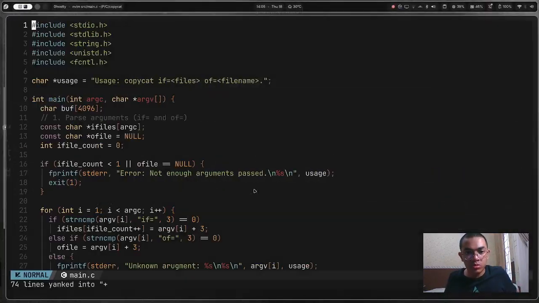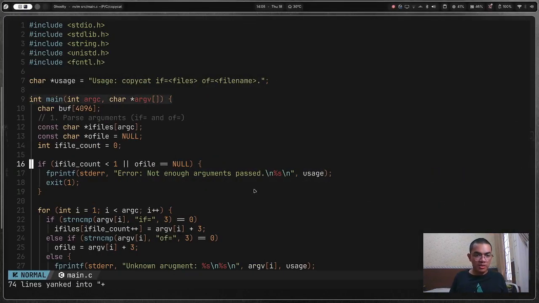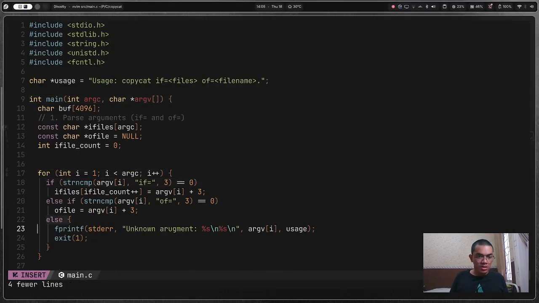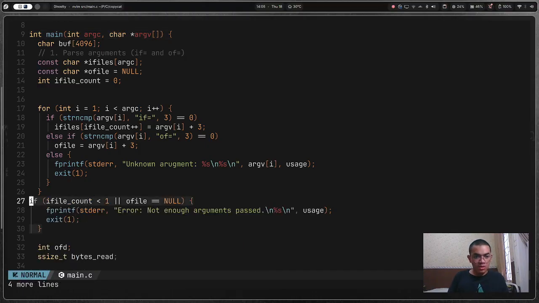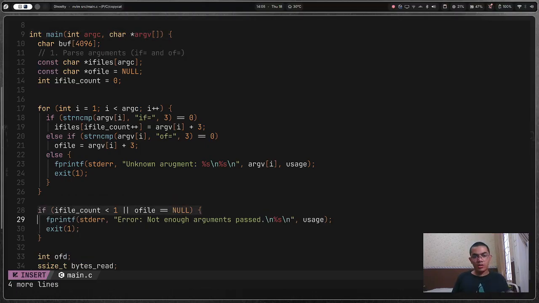So then I have to parse first. See this, and then I'll have to paste it here. Okay, I've parsed that there.